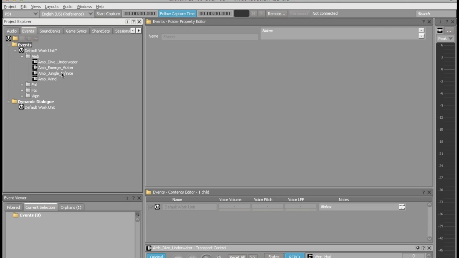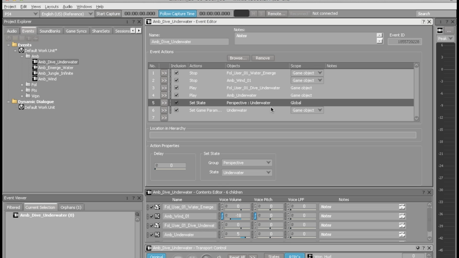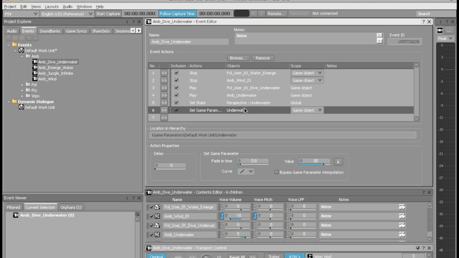If we take a look at the underwater dive event, we see a number of actions. In case the character has only just emerged from the water, this action stops that sound. It also stops the wind, and then the sound of the splash is played, then the sound of the underwater ambience starts, and then it sets a state called underwater that affects the volume and the LPF of the jungle ambience. And finally, it sets the game parameter underwater that affects the jetpack.